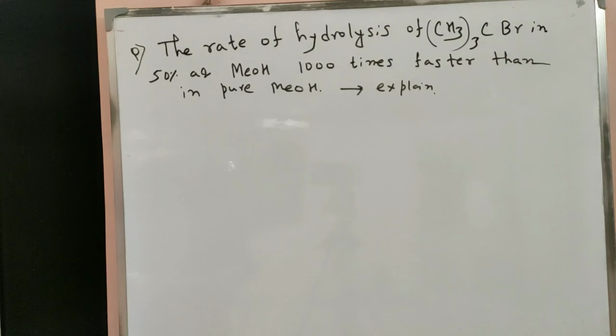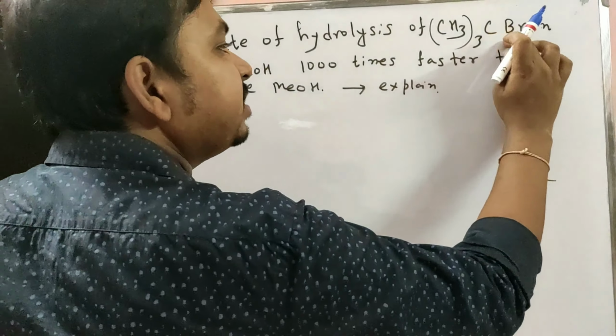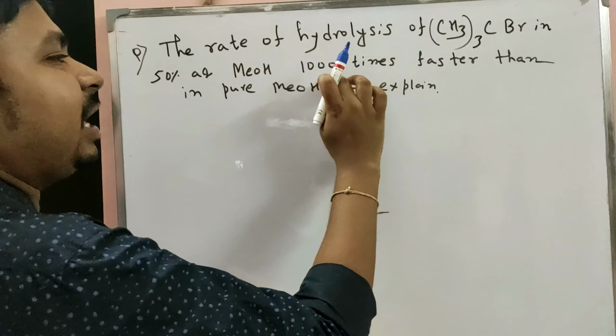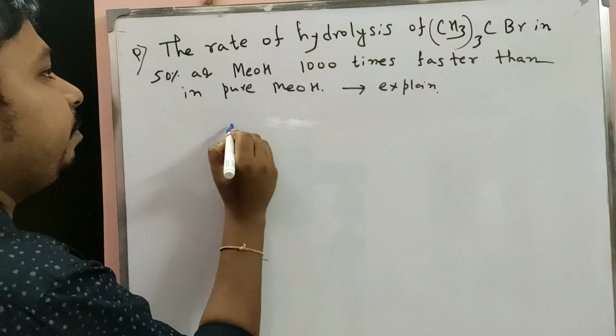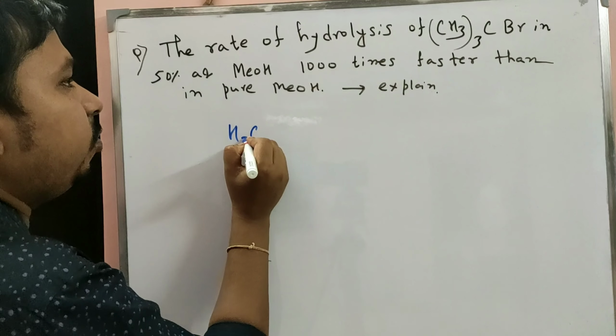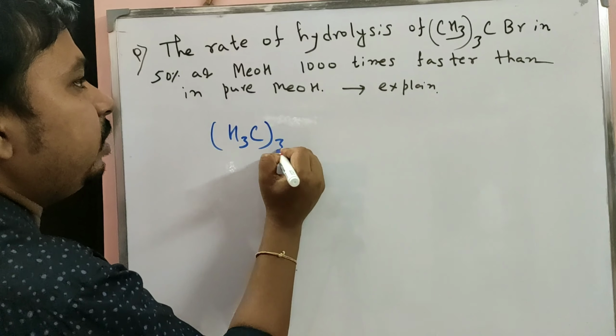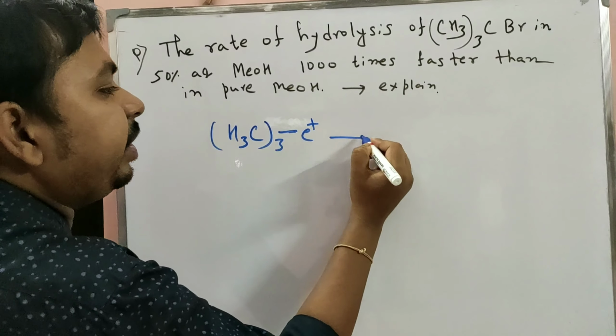Now the rate of hydrolysis of (CH3)3CBr in aqueous methanol is 1000 times faster. In pure methanol, the reaction goes through the (CH3)3C+ carbocationic intermediate.